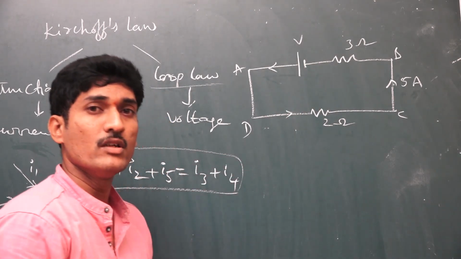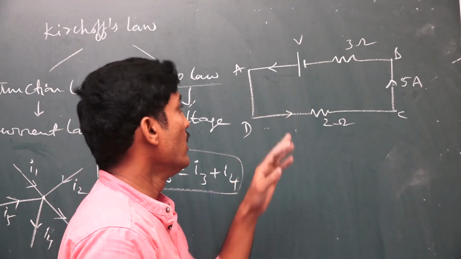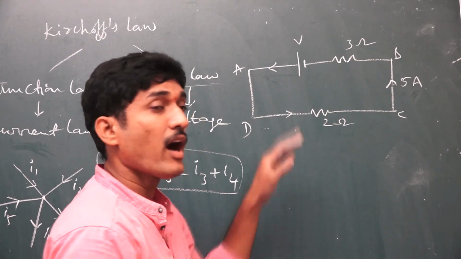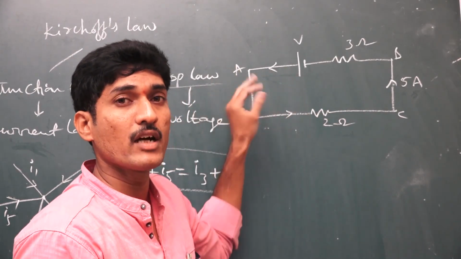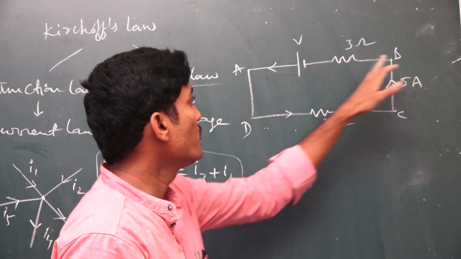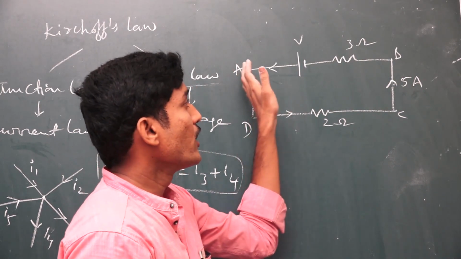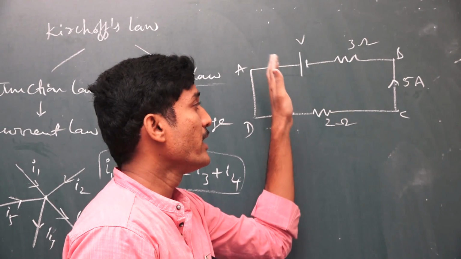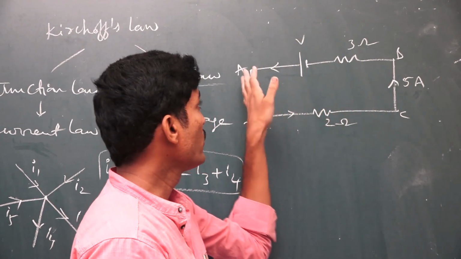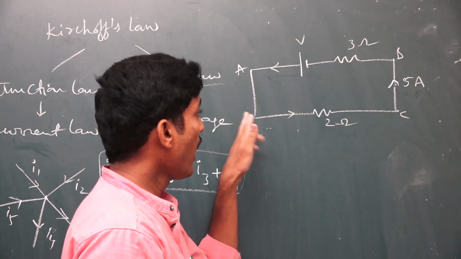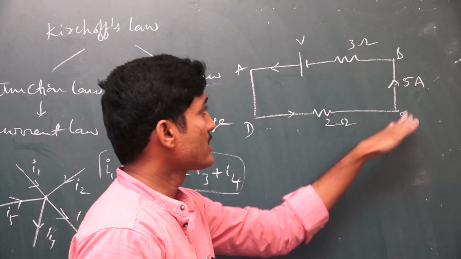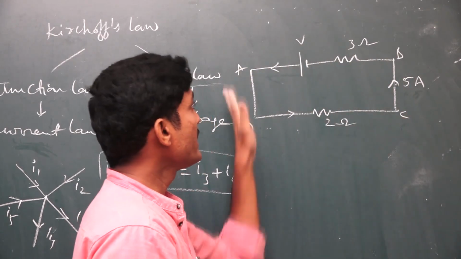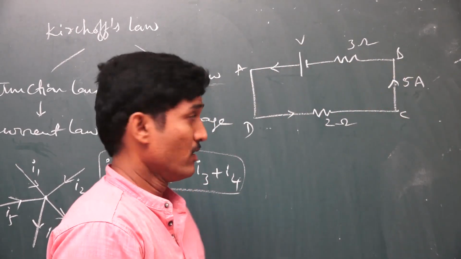That means how much voltage is offered by the battery. He may ask this in the examination using Kirchhoff's loop law. Consider this loop ABCD based on your wish, either in clockwise or anti-clockwise direction, choosing any point. You can choose A, B, C, D, or D, C, B, A, or C, B, A, D, or C, D, A, B.